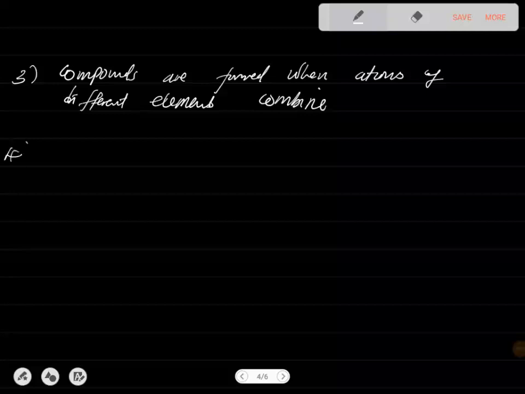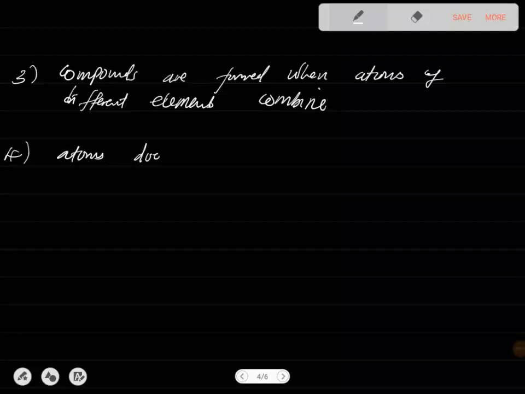He further says atoms do not change in a chemical reaction.